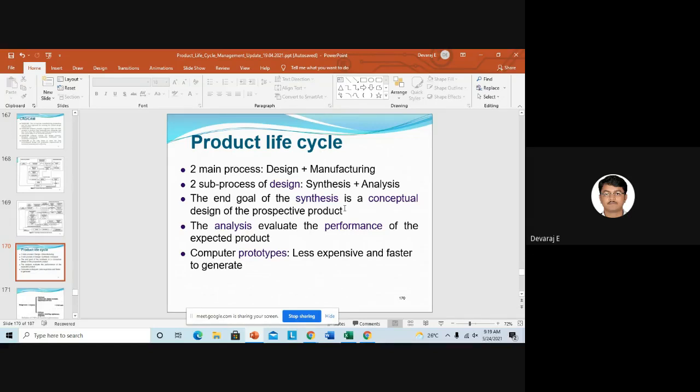For example, if you go for an IC engine, you should do the creep analysis, you should do fatigue analysis, you should do static analysis. So all this is called performance. Regarding that performance, we should decide whether this design is okay or not. I think everyone is getting it, right?